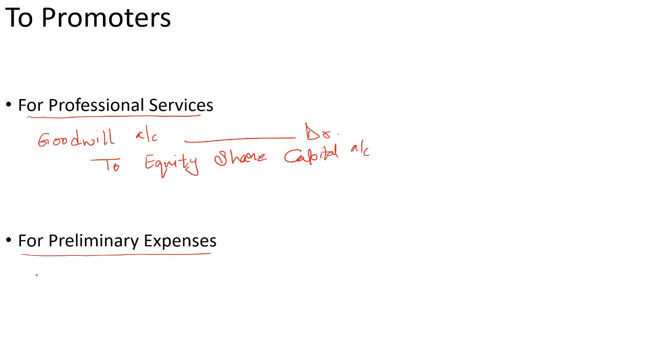And in the second case, because shares are being issued for preliminary expenses, preliminary expenses account is debited and share capital account is credited.